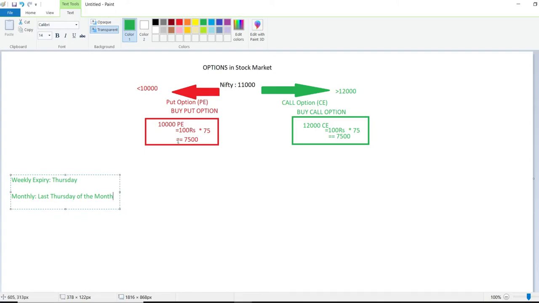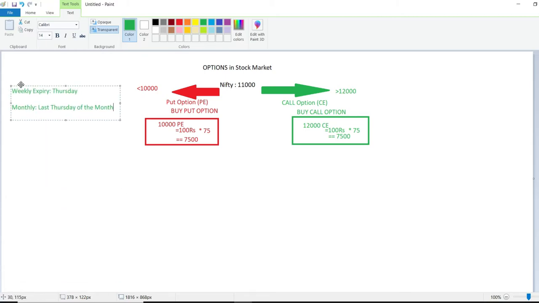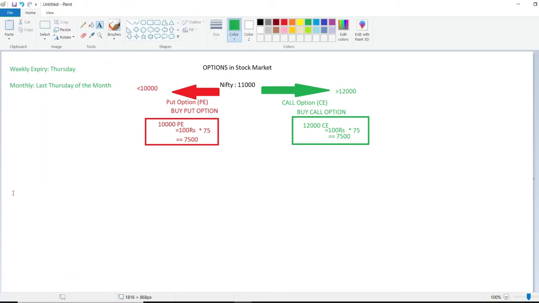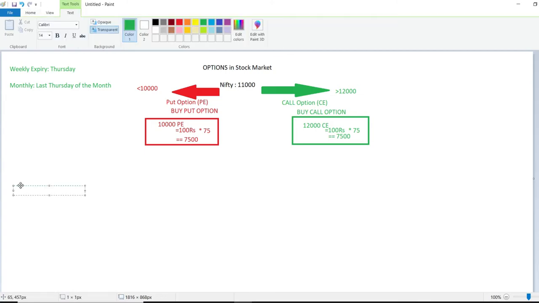So your view can be on a weekly expiry. You can plan it on a monthly expiry. So both you can do. Okay. So next, after 1 month, if I consider a monthly expiry, say suppose on the last day of August.